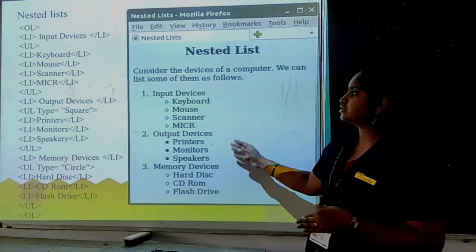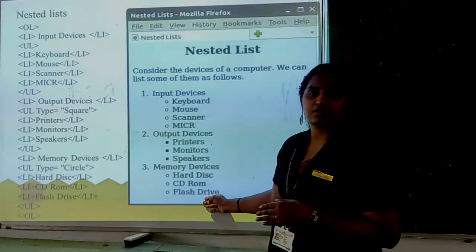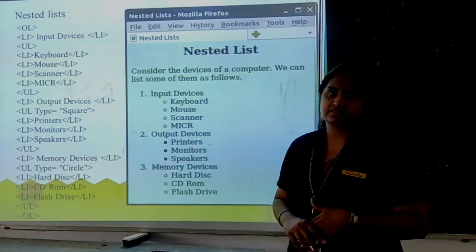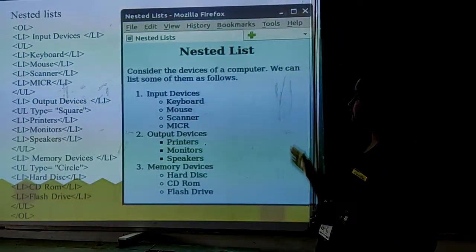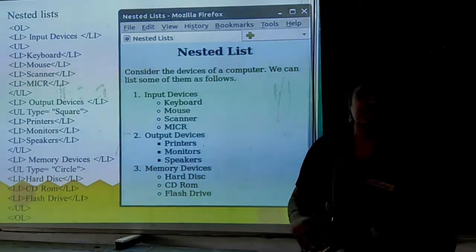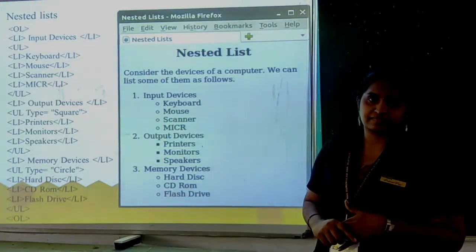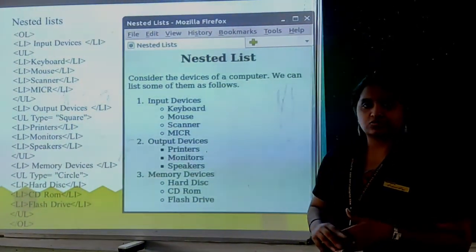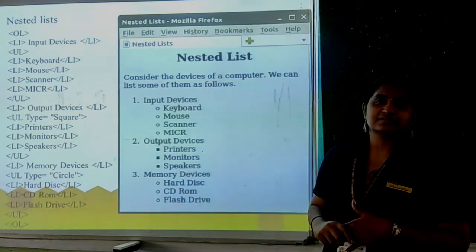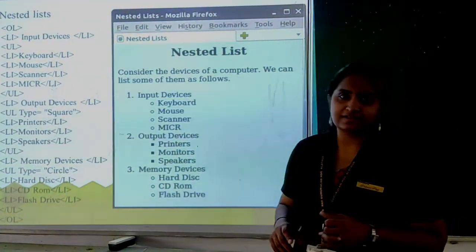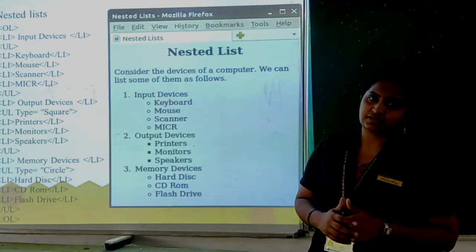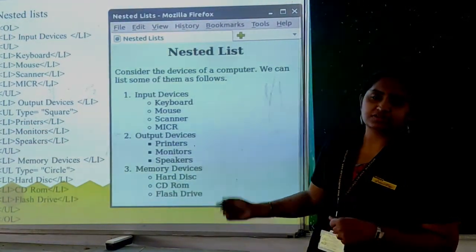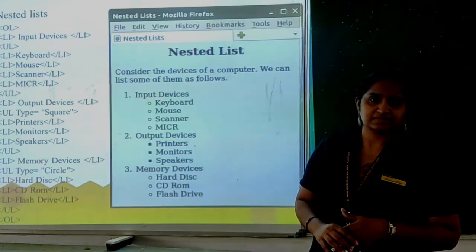Okay, the combination of the ordered and unordered list is known as nested list. Clear? So like this you can display content inside content in a web page. Okay, so what are the lists we have discussed? First one is unordered list, second one is ordered list, and the third one is definition list, and another combination is nested list.